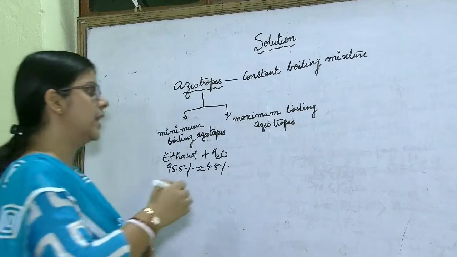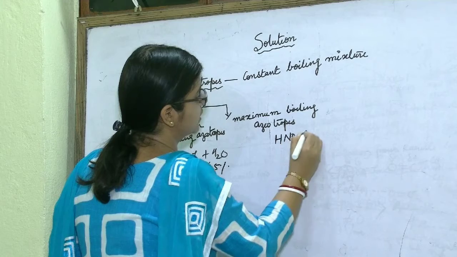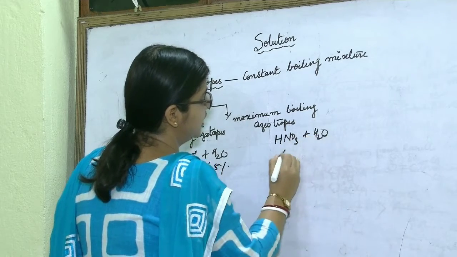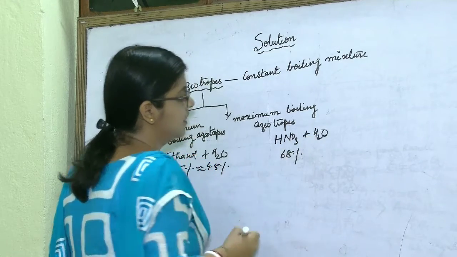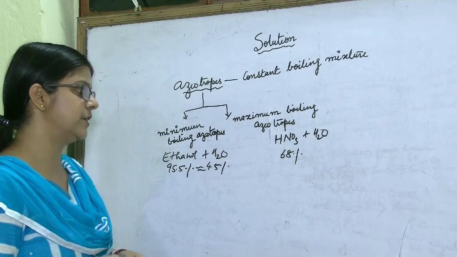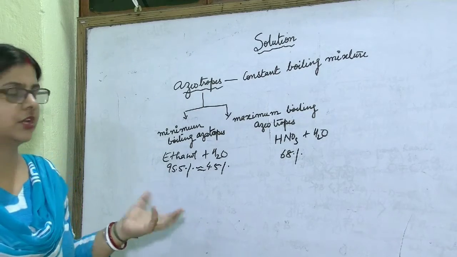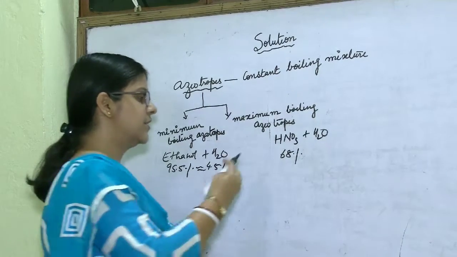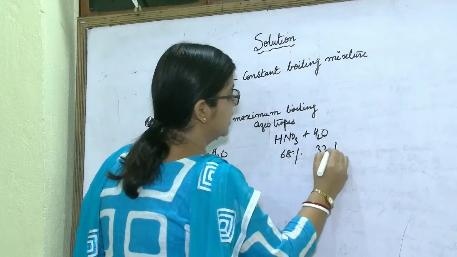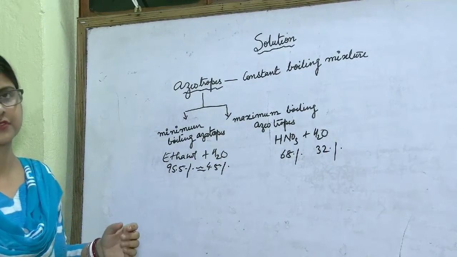And if you take the example of HNO3 and water, if HNO3 is 68% and of course water is 32%, then it will form a maximum boiling azeotrope.